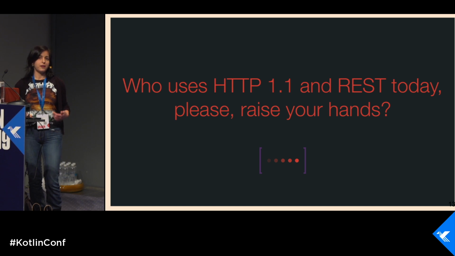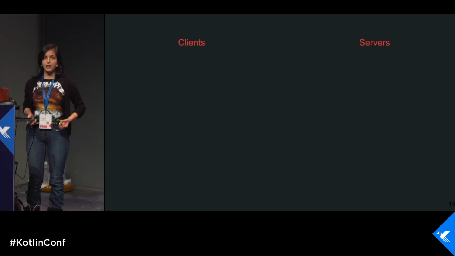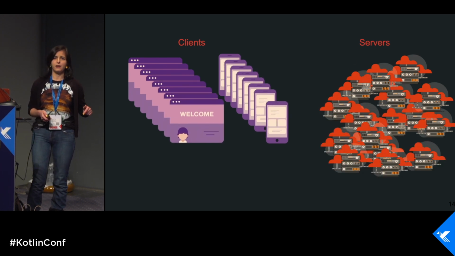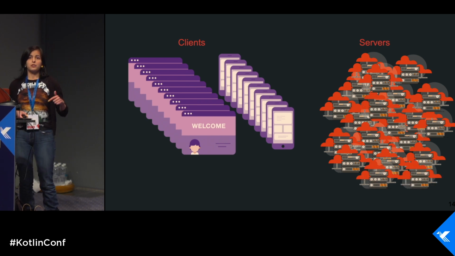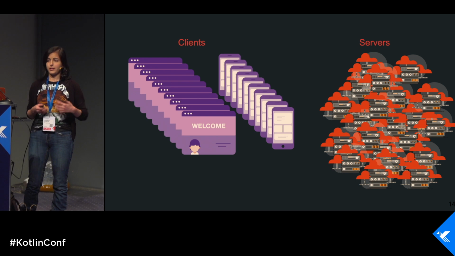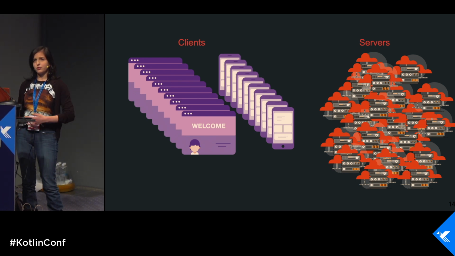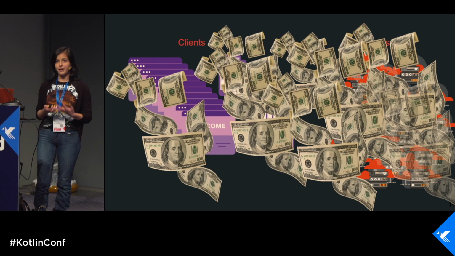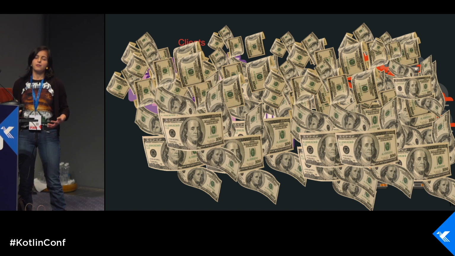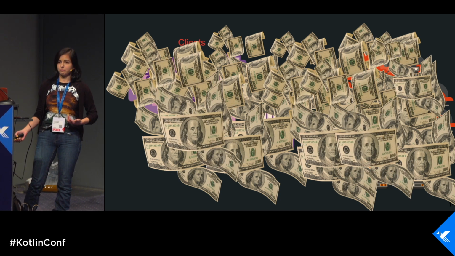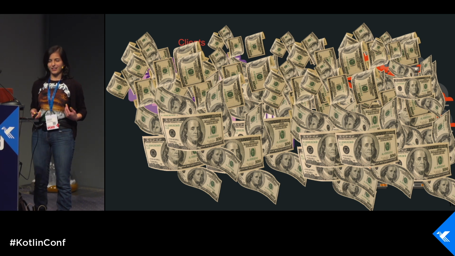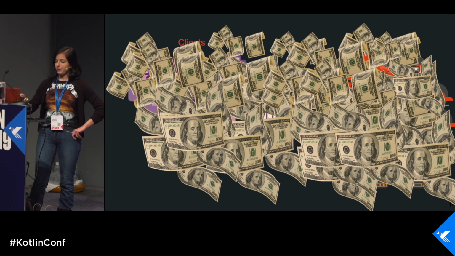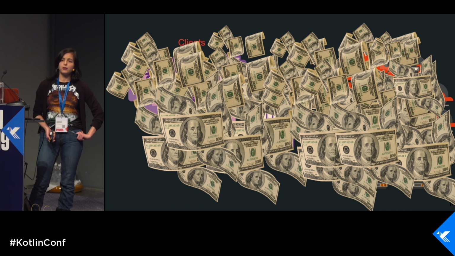But for example, at Wix, we faced one small problem. We have 150 million clients. I think at this point it's 160 million clients. It's millions of requests per day, per second, per minute, and we need to handle it somehow. And we need to buy more and more servers and pay more to Google Cloud, to Amazon, and it's all about money. It costs money. And the more your company pays for your infrastructure, the less it pays to you. Are you happy with it? Me not. I want to earn more money and reduce my company's infrastructure costs. And we decided to think about something else.